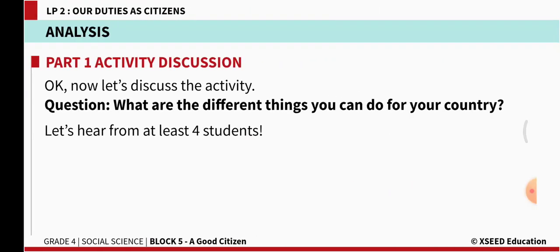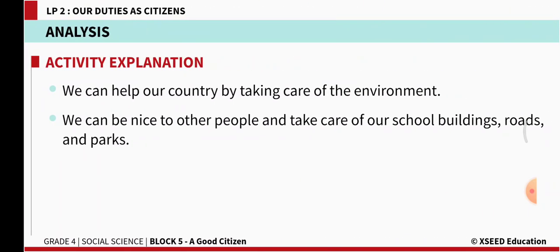What are the different things you can do for your country? Now, after learning from the video, there are certain duties that we can follow. We understood the duties that as a citizen we have to follow. Now, what are the different things that you can do for a country? We can help our country by taking care of the environment, okay? And we can be nice to other people and take care of our school buildings, roads and parks.